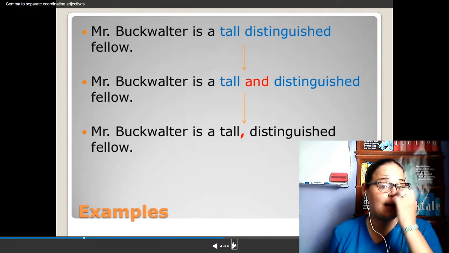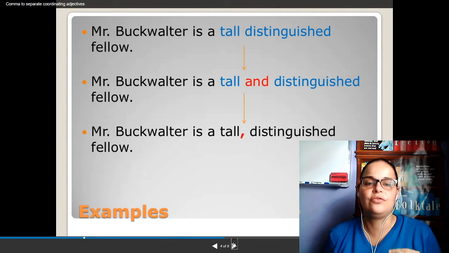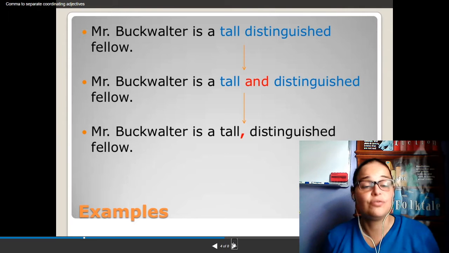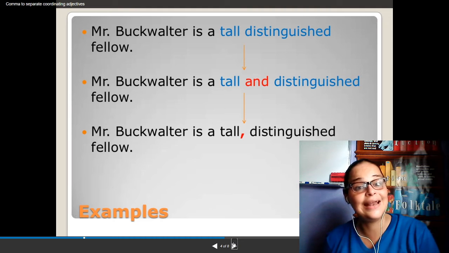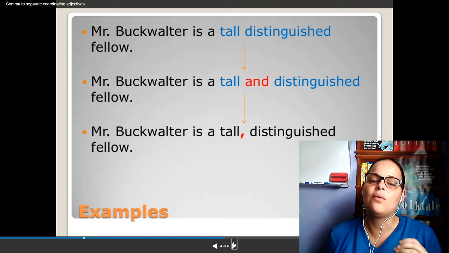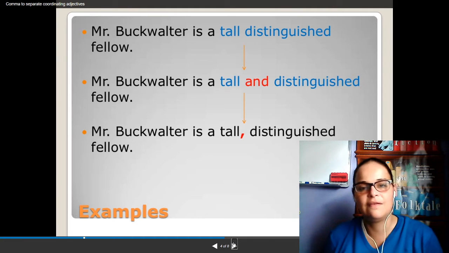Here are some examples. Mr. Buckwalter is a tall, distinguished fellow. Mr. Buckwalter is a tall and distinguished fellow. Mr. Buckwalter is a tall, distinguished fellow.